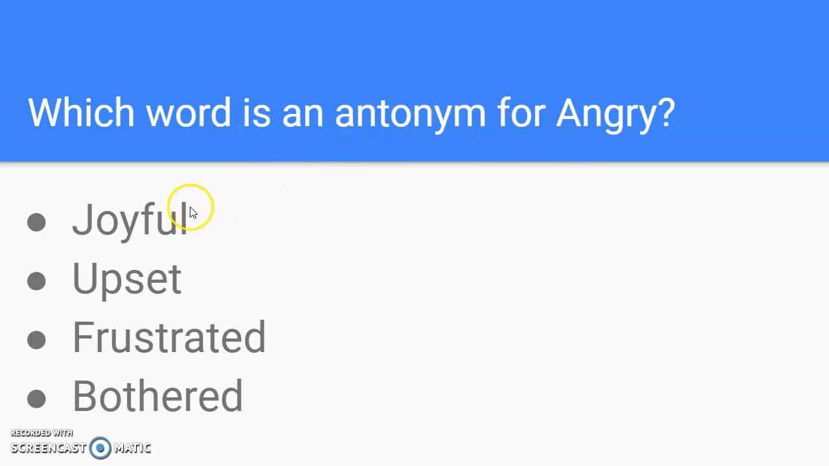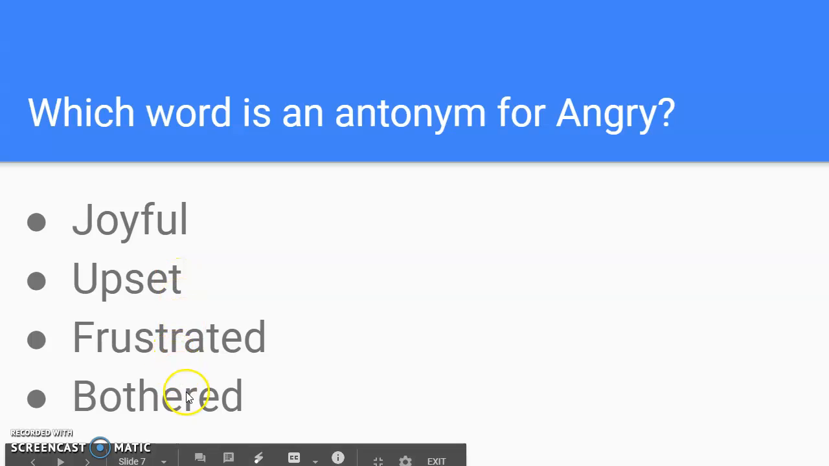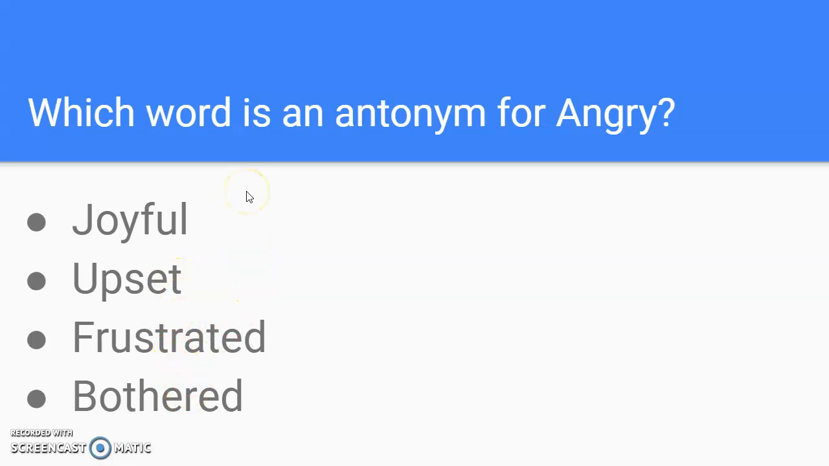So we have joyful, upset, frustrated, bothered. So looking here, which one is the opposite of angry? So when you're angry, what would be the opposite of that? And you have the correct answer is, all right, if you chose joyful, you were correct.